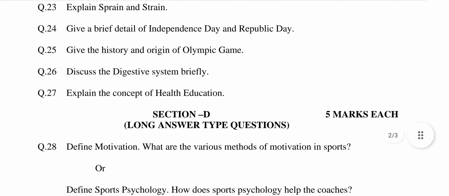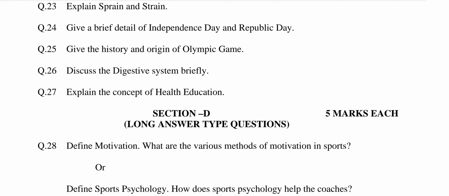Question number 23. Explain sprain and strain. This question is related to chapter number 10, Common Sports Injuries and Rehabilitation. The answer may be: sprain is an injury of the ligaments. There are three types of sprain: mild sprain, moderate sprain, severe sprain. Strain is an injury of muscle, generally known as muscle pull. There are three types of strain: mild strain, moderate strain, severe strain.